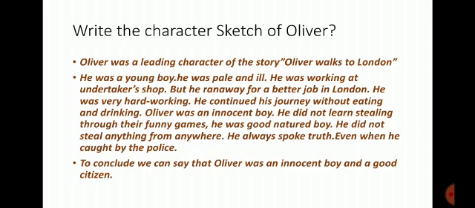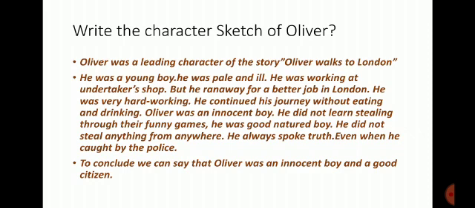Write the character sketch of Oliver. Oliver was the leading character of the story Oliver Walks to London. He was a young boy. He was pale and ill. He was working at an undertaker's shop, but he ran away for a better job in London. He was very hard-working. He continued his journey without eating and drinking.